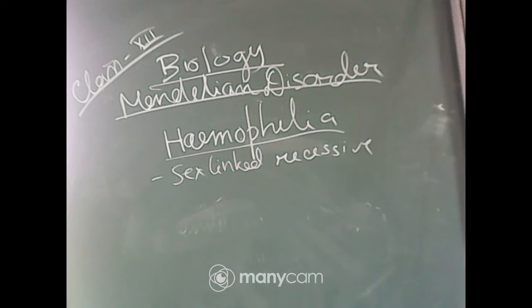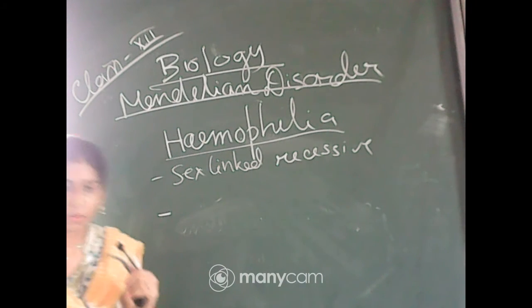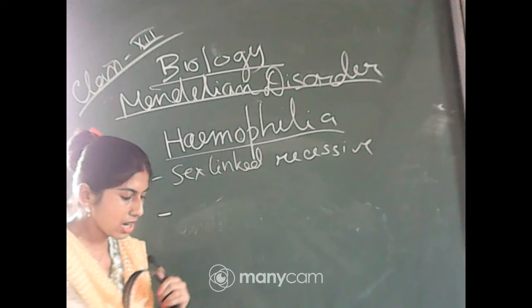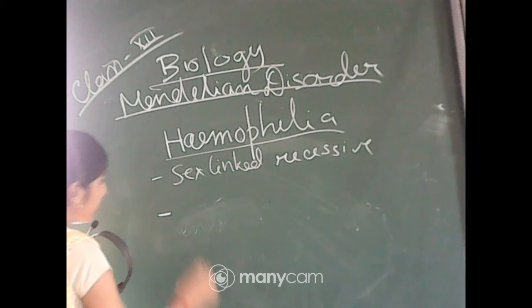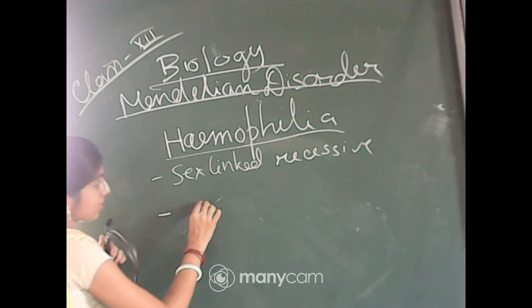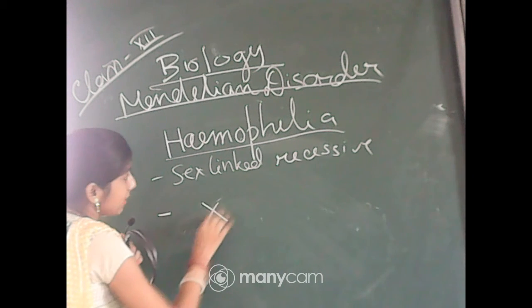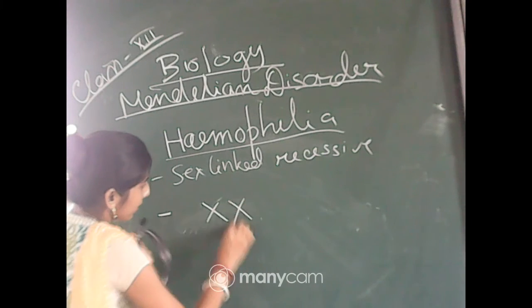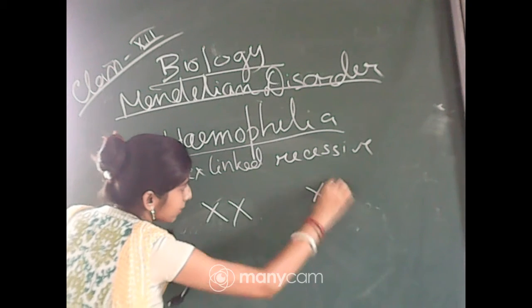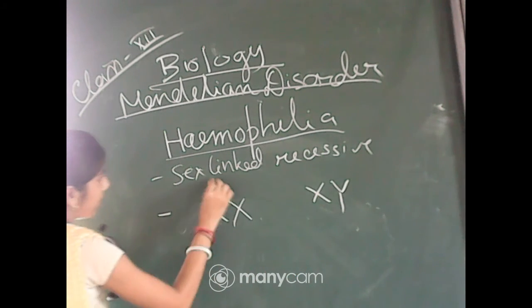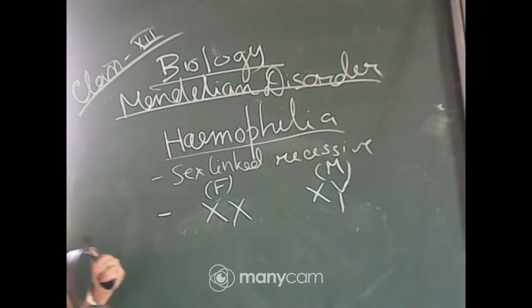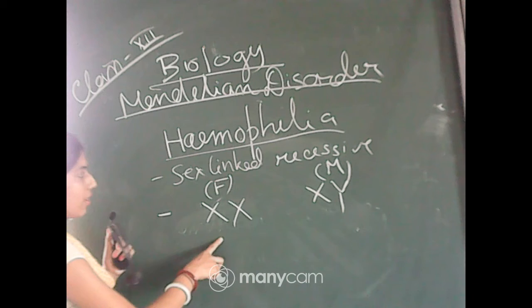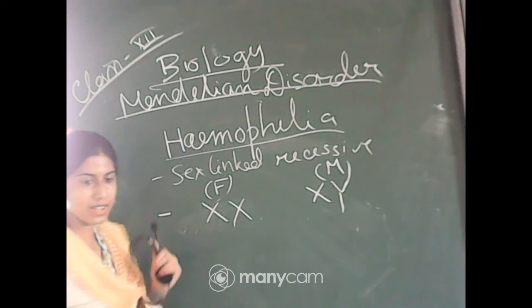Now we will see when a son may be hemophilic or when a daughter becomes hemophilic or affected. As it is a sex-linked and recessive disorder, I am writing it like that. That is the female and that is the male, the mother and father.